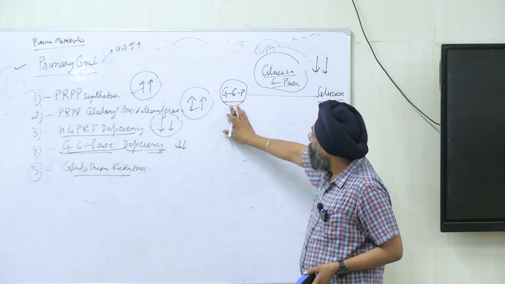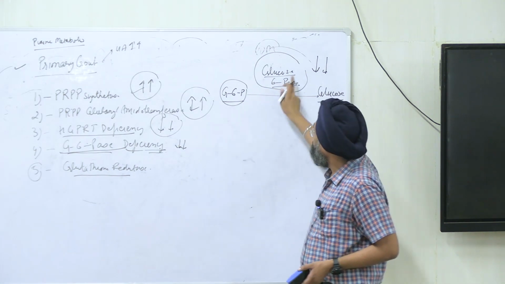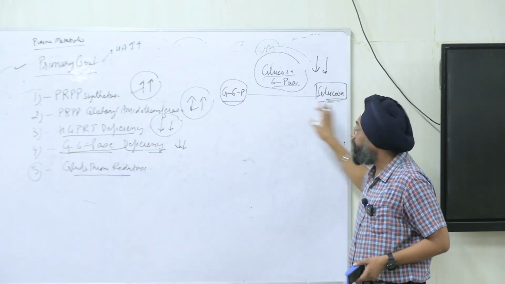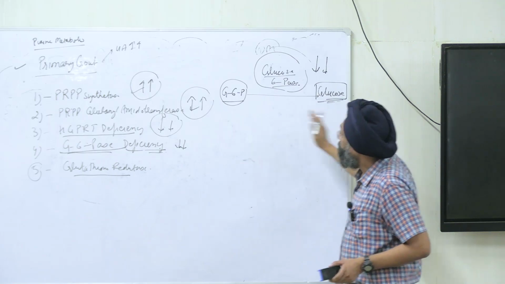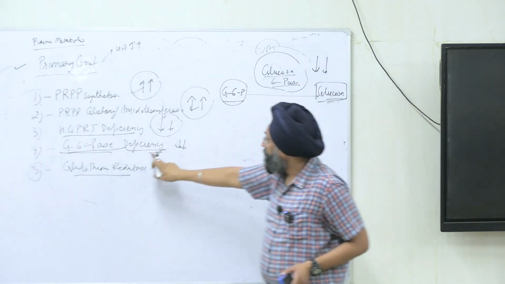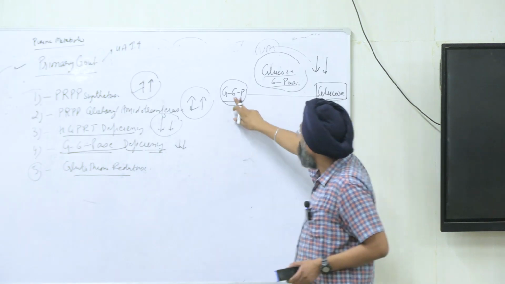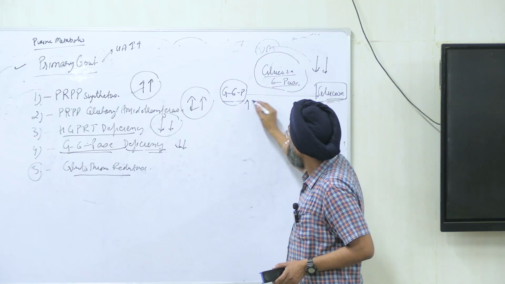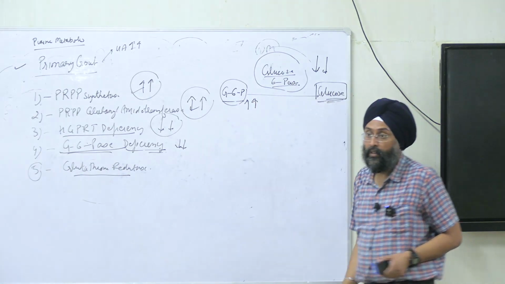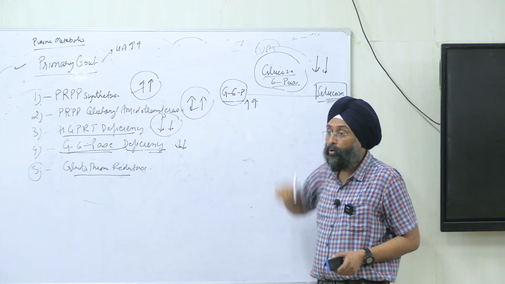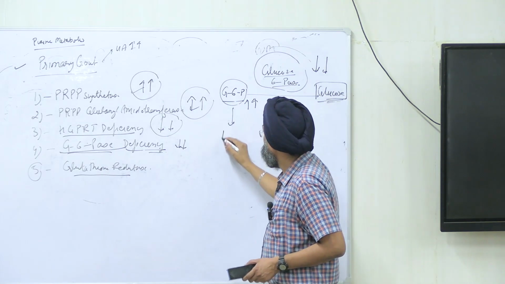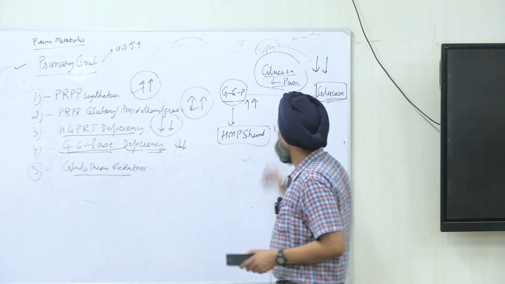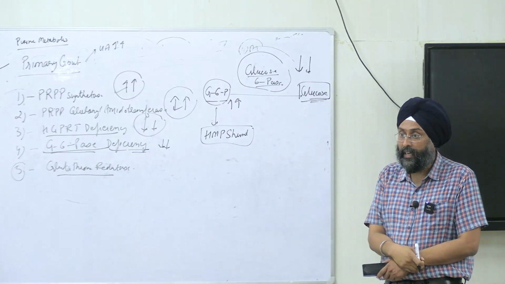Be alert. Glucose 6-phosphate is acted upon by glucose 6-phosphatase to form glucose. It was discussed in carbohydrate metabolism, right? But this enzyme is not there because there is deficiency. So this glucose 6-phosphate will not be broken down to form glucose. So this will increase glucose 6-phosphate, right? And what is the function of glucose 6-phosphate? It is precursor for HMP shunt, right?